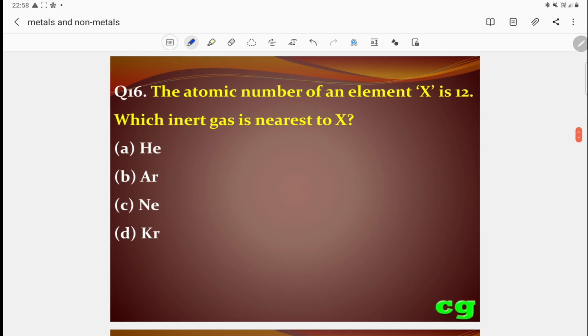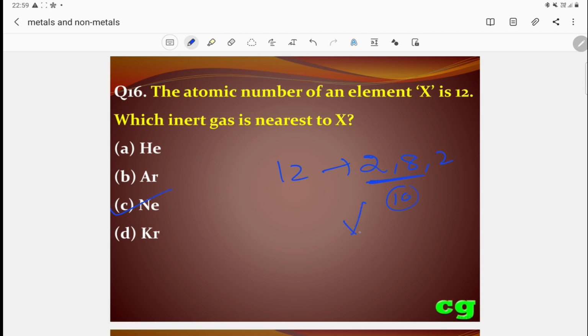Then question number 16. The atomic number of an element X is 12. Which inert gas is nearest to X? Atomic number 12 can be written as 2, 8, 2. So the nearest noble gas is 10. Among helium, argon, neon, krypton, which is the correct answer? 10. That is neon.